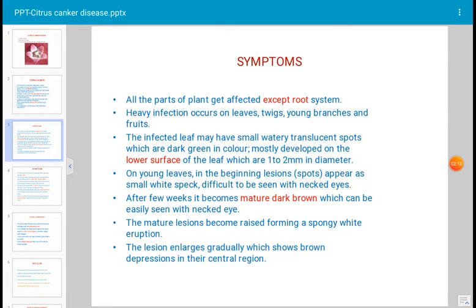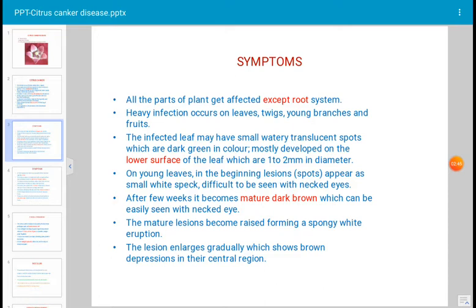The twigs, the stem, leaves, fruits, all the parts of the plant are susceptible and are infected by the pathogenic bacterium. Heavy infection occurs on leaves, young twigs, branches and fruits. The infected leaf initially develops a very small watery spot.